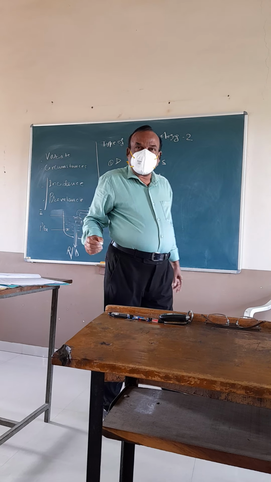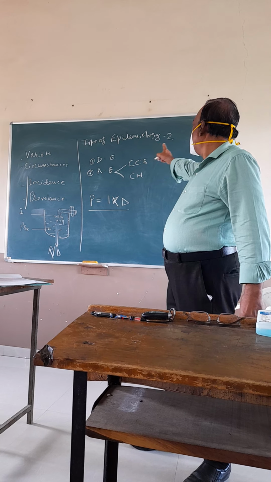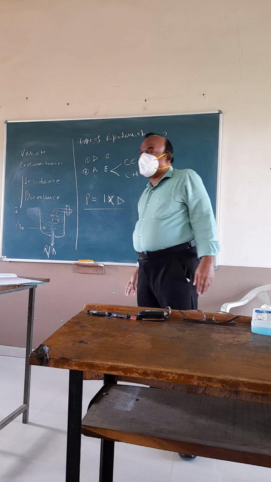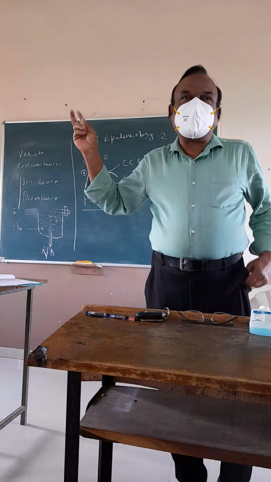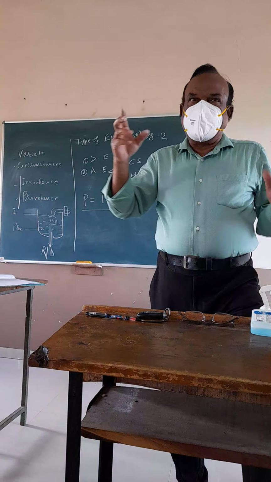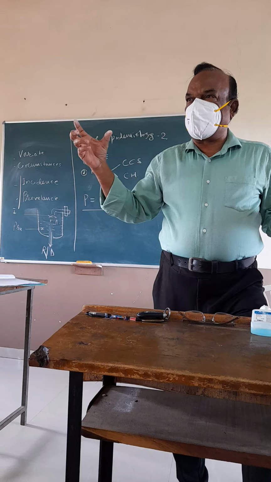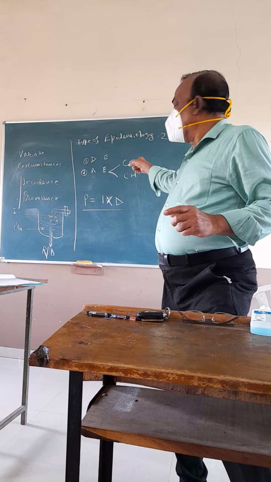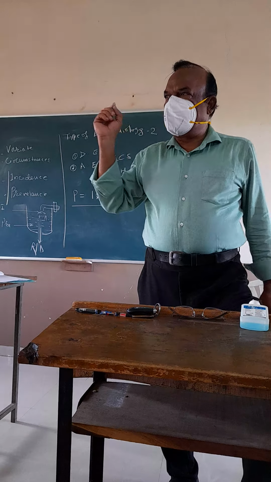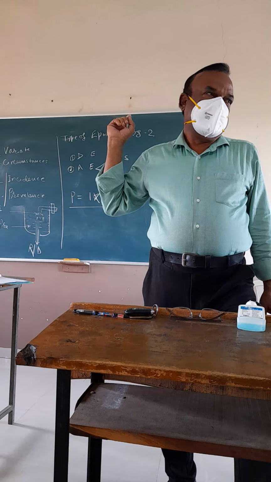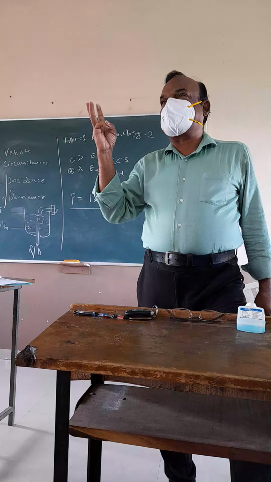Now coming to the types of epidemiology. For study purposes, epidemiology is classified under two types. One is descriptive epidemiology and the other is analytical epidemiology. I told you in the very first class of this lecture that three D's are studied in this.